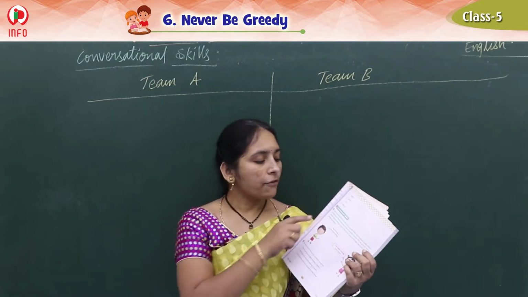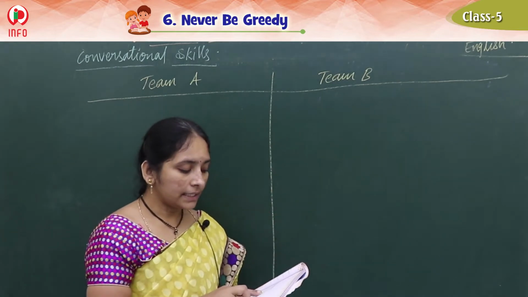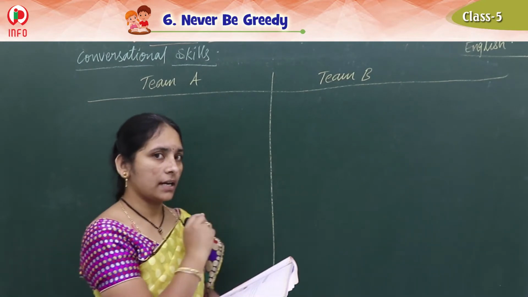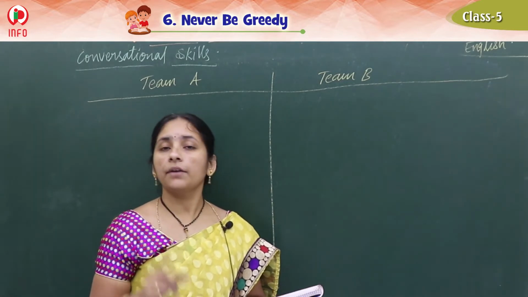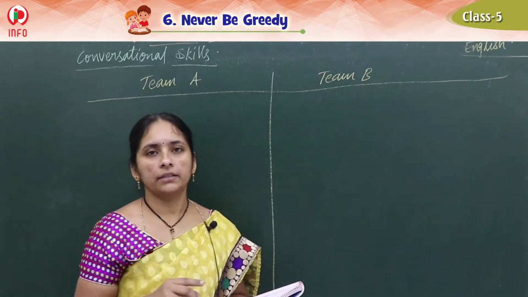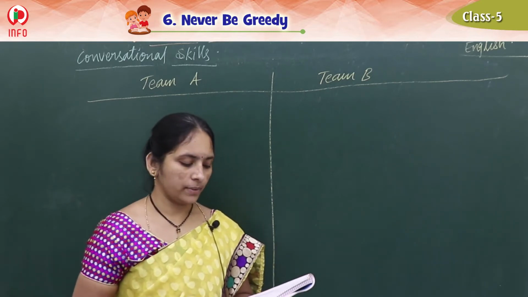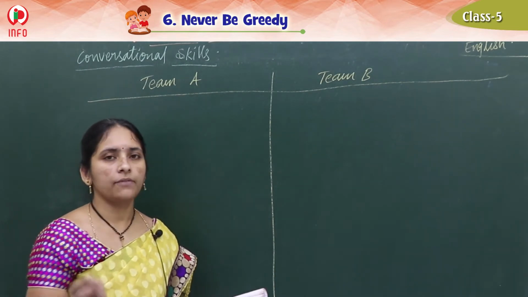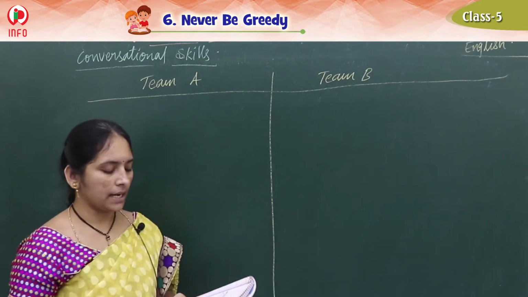So see this one, form two teams. Here team A, team B, and team A calls out 5 questions. Your teacher writes them on the board. So I'll write on the board. Team B answers all the questions using for or since. Every correct answer will get a point. Okay, now I am not giving any points. So I'll give the questions and you give the answers to me. Both of the teams can take turns to ask and answer questions. So both of you can ask the questions and answers both. But now here I am giving, so one by one you tell me the answers.